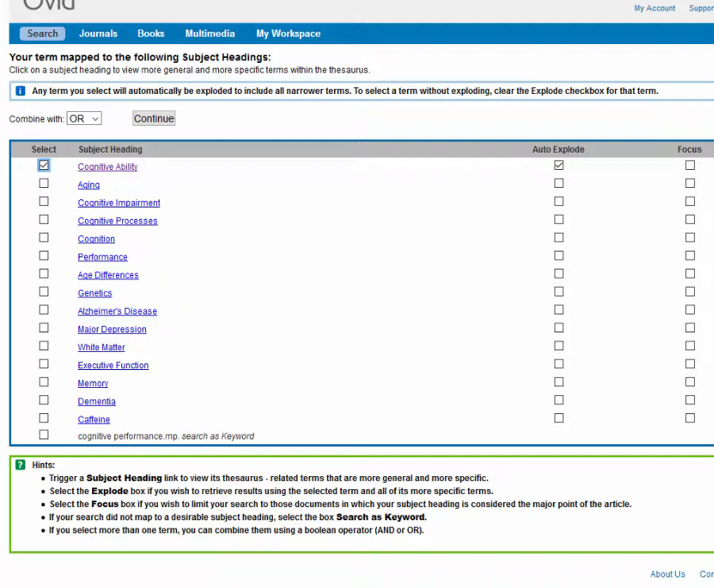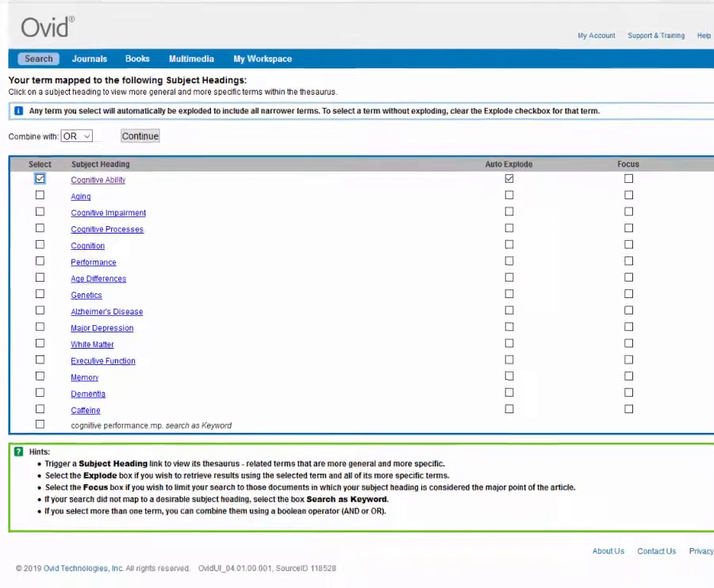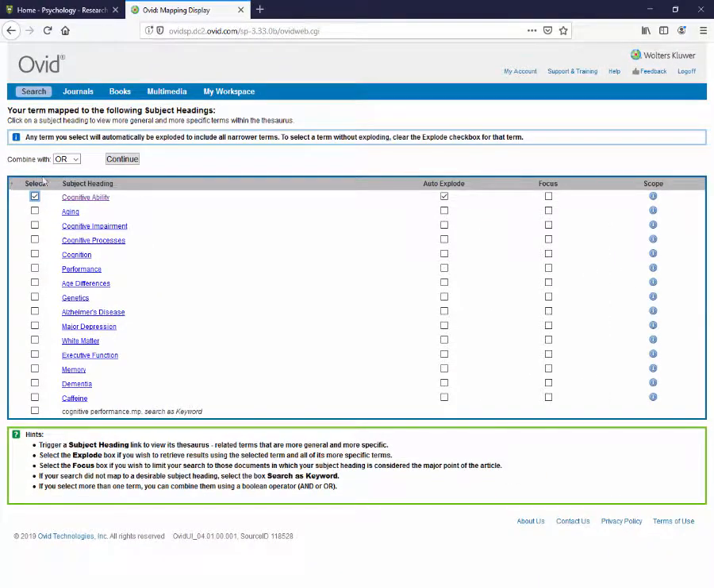If there was not a subject heading that was relevant to our search concept, we always have the option of searching our concept as a keyword, which is located at the bottom of this list. This basically means that PsycInfo will look for this word or phrase anywhere in the reference, and not simply as a subject heading.